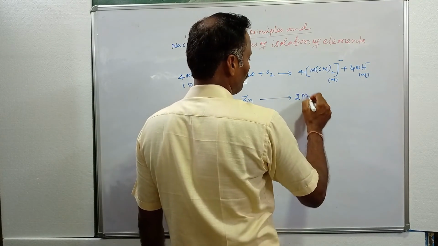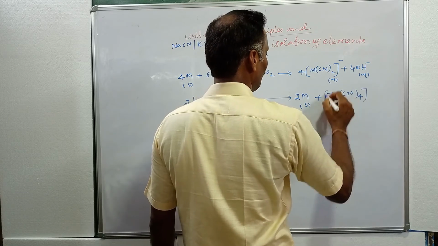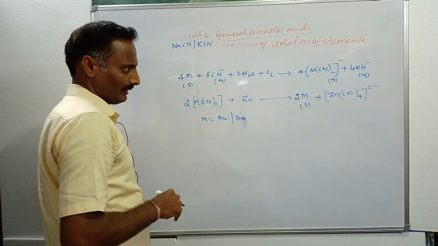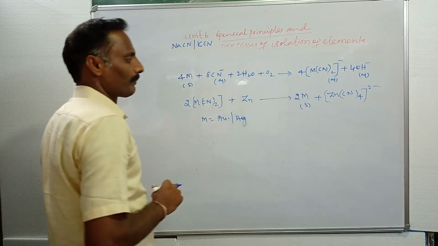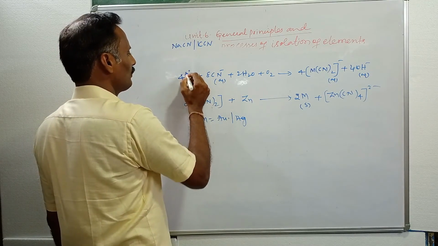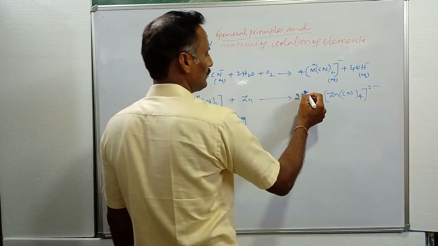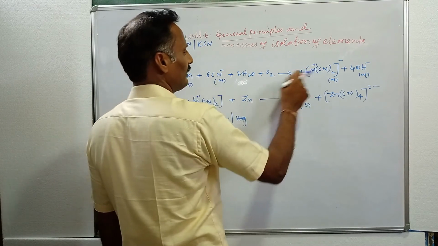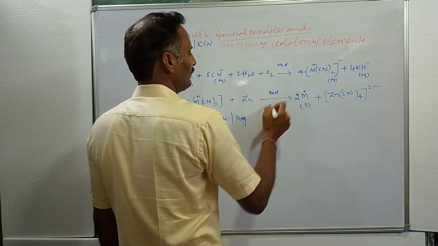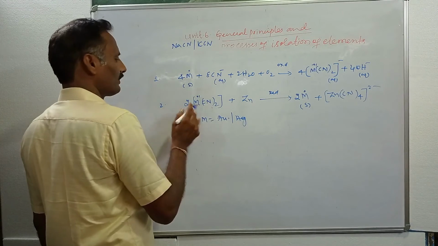The zinc replaces gold or silver, and then we will get 2M metal solid, and also we will get Zn(CN)4 2 minus. This is the solid metal obtained in the solid state. In the first step, the metal's oxidation state is 0, and here the oxidation state is +1. Going from 0 to +1 is called oxidation, and +1 to 0 is called reduction. In step 1 it undergoes oxidation, in step 2 it undergoes reduction.